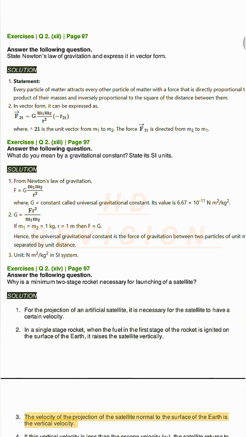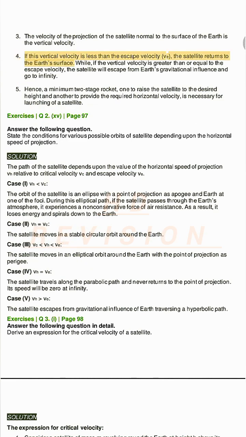3. The velocity of the projection of the satellite normal to the surface of the Earth is the vertical velocity. 4. If this vertical velocity is less than the escape velocity, v, the satellite returns to the Earth's surface. While, if the vertical velocity is greater than or equal to the escape velocity, the satellite will escape from Earth's gravitational influence and go to infinity. 5. Hence, a minimum two-stage rocket, one to raise the satellite to the desired height and another to provide the required horizontal velocity, is necessary for launching of a satellite.